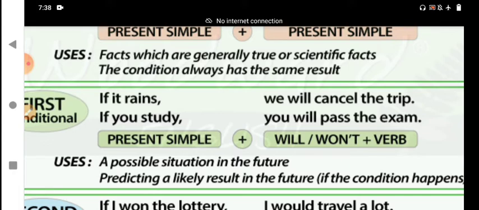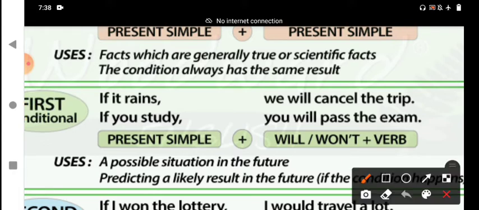they have given two examples. For example, if it rains, we will cancel the trip. This is the condition. It is in the simple present tense. Rains, third person singular, the verb takes the suffix s.